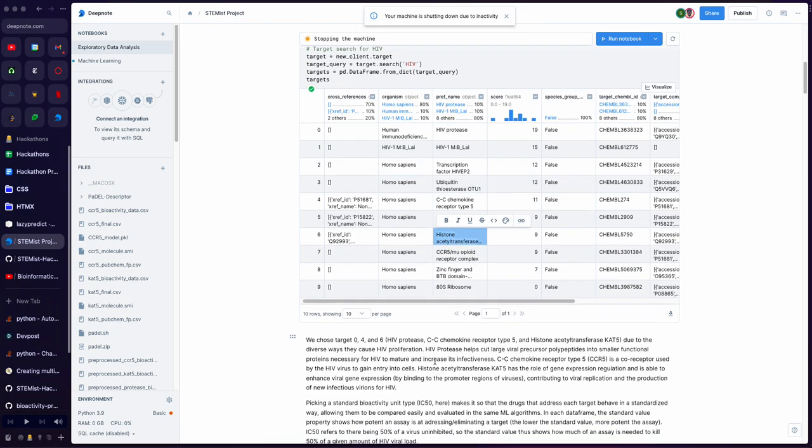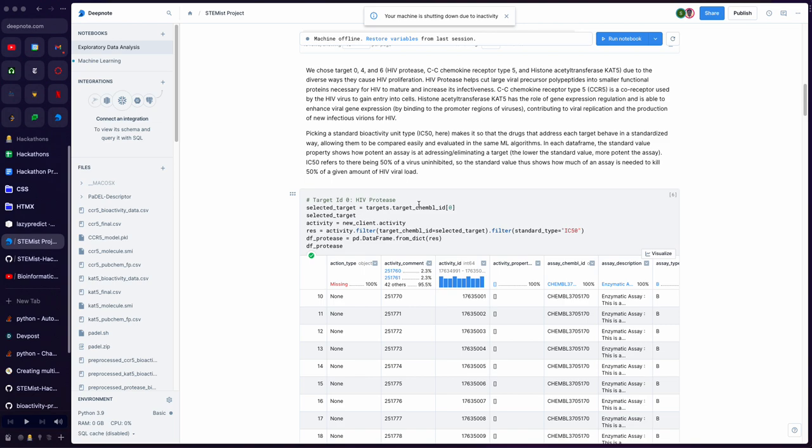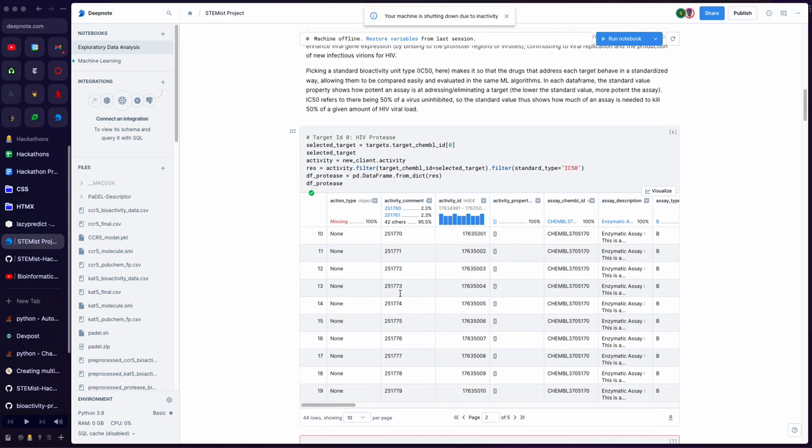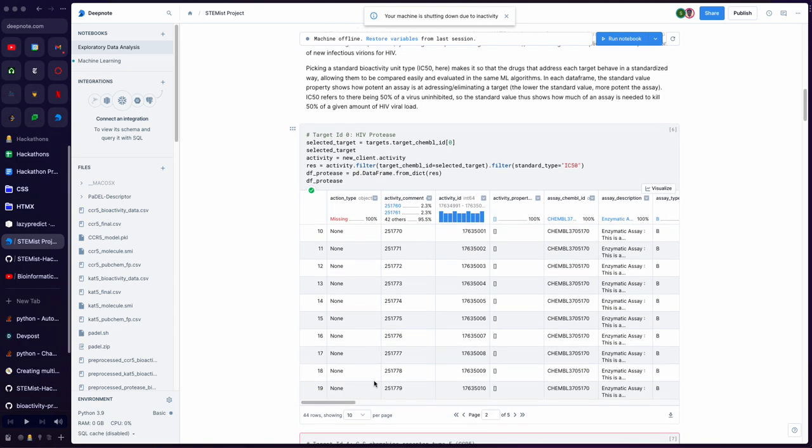So we'll see here that we then took these three proteins and found different compounds that address these and make it so that way they cannot infect people. So all three of these we chose because they show different ways of, they are different mechanisms to get HIV inside of human cells.